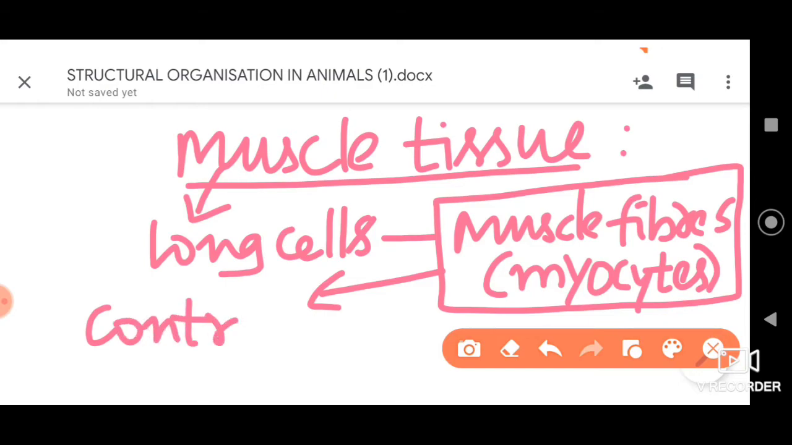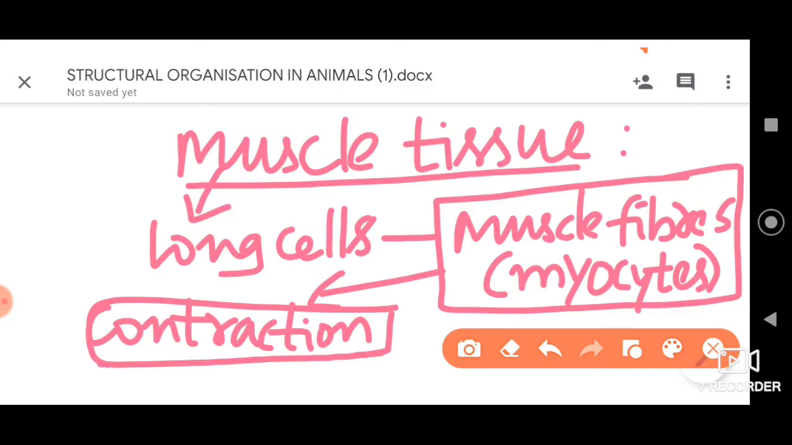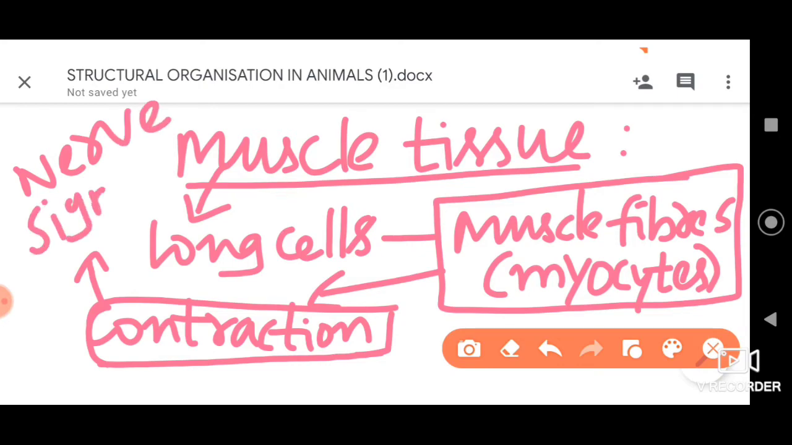They have the ability of contraction, and this contraction will be brought about by nerve signals. When there are signals through nerves, these muscle fibers will contract. Let me repeat. Muscle tissues are composed of long cells called muscle fibers or myocytes, which perform the role of contraction through nerve signals.